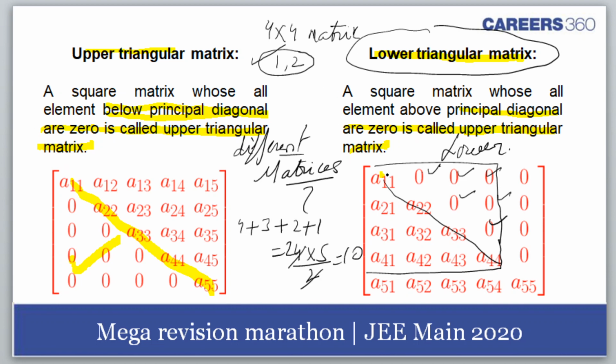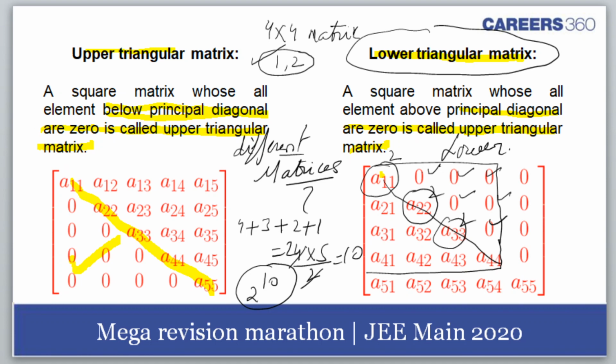Now, for every element I can make use of 2 elements, 1 or 2. So this can be done in 2 ways, this can be done in 2 ways, this can be done in 2 ways. So I'll multiply. Dilip Ratha, very good. 2 raised to power 10 would be the total number of cases. Am I right, students? Yes, 2 power 10. You're right. Okay. So we go to the next question.